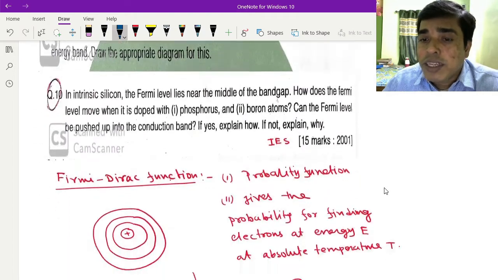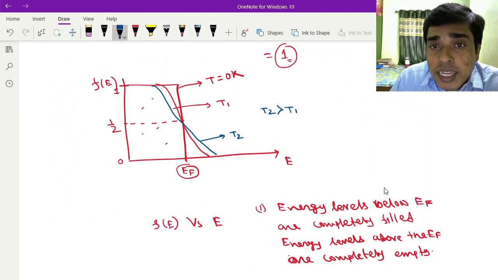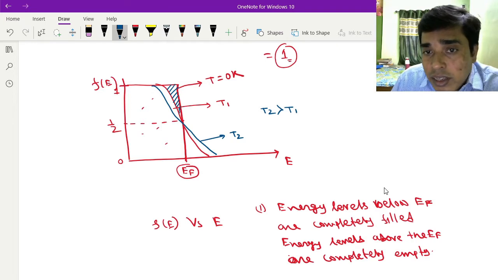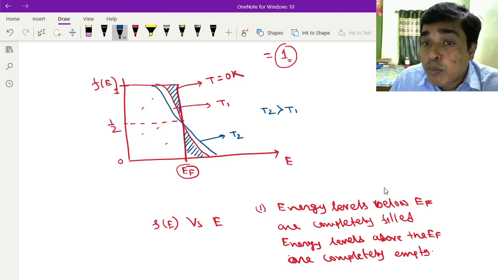So what is the meaning? You see that this is another curve. First of all, this is the empty portion at temperature T1, and this is the filled portion. Okay, this portion must be equal, and you have to prove it.